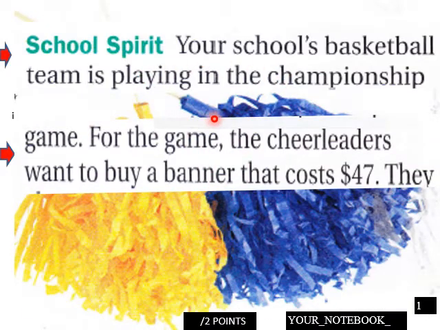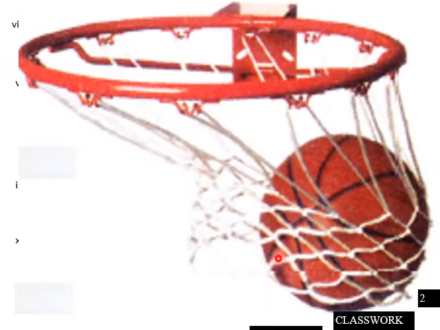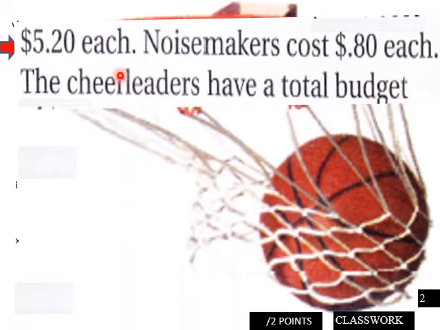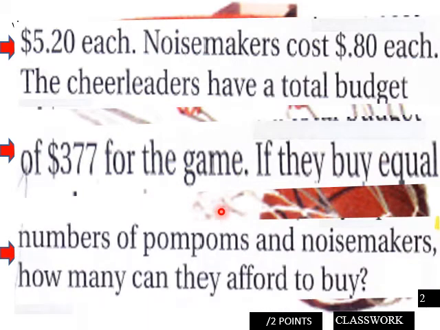Students, this goes on page 1 of your notebook. Your school's basketball team is playing in the championship game. For the game, the cheerleaders want to buy a banner that costs $47. They also want to buy small items to give to the students in the stands: pom-poms cost $5.20 each, noisemakers 80 cents each. The cheerleaders have a total budget of $377 for the game. If they buy equal numbers of pom-poms and noisemakers, how many can they afford to buy?